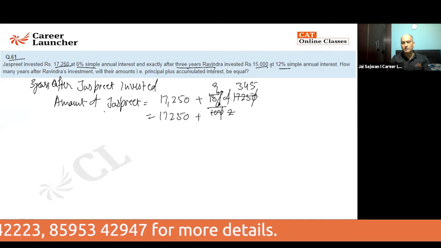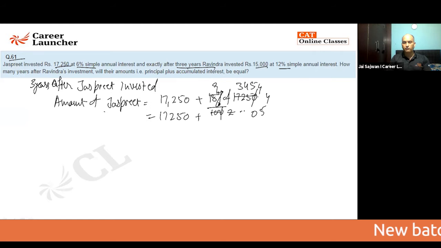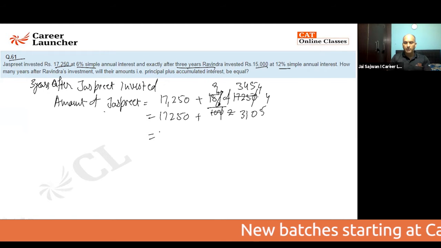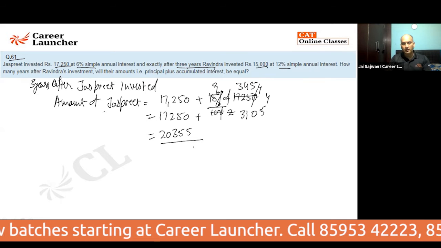After 3 years, Ravinder invested 15,000. So 9 5s are 45, 9 4s are 36 plus 4 is 40, 9 3s are 27 plus 4 is 31. The amount is coming out to be 20,355. This is the amount which is coming here.